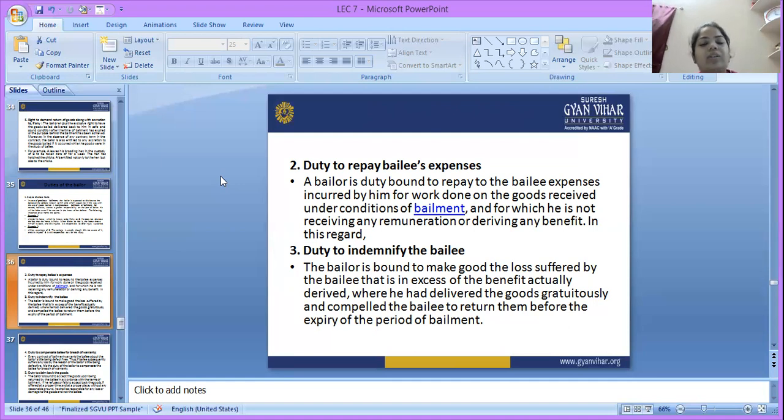Suppose person A took a car from B for a specific purpose for 1 day. After that, he has the duty to indemnify the bailee, because he can compel the return of the goods gratuitously and compel the bailee to return them before the expiry of the period of the bailment between both the parties.